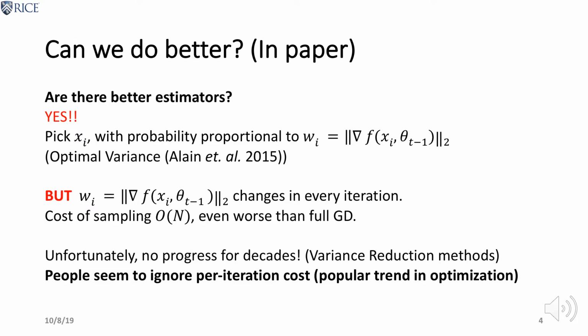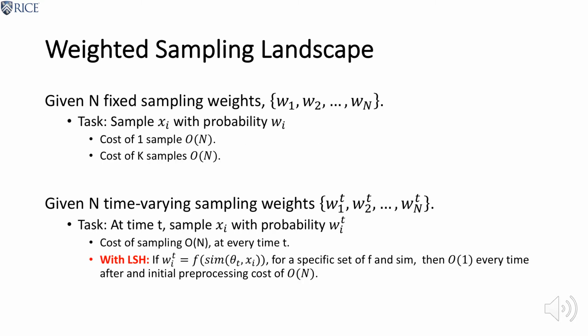There are better estimators than SGD, because the optimal variance of the estimation is achieved when selecting the sample with probability proportional to the L2 norm of the gradients. However, since the gradient distribution changes every iteration, it will take O(n) to compute the distribution, making the efficiency even worse than full gradient descent. The key point of our proposal is how we change the landscape of weighted sampling.